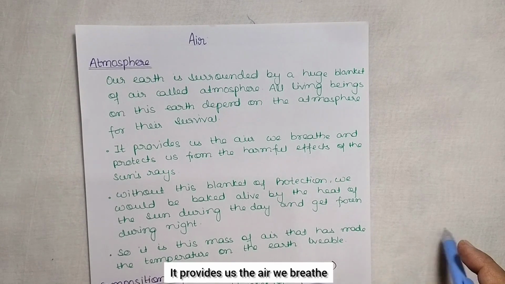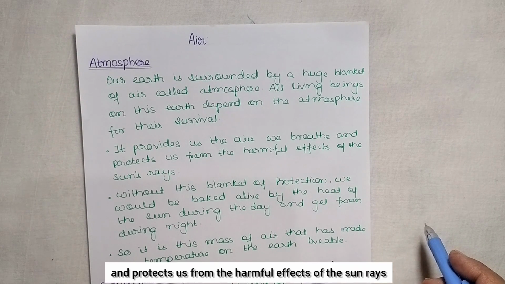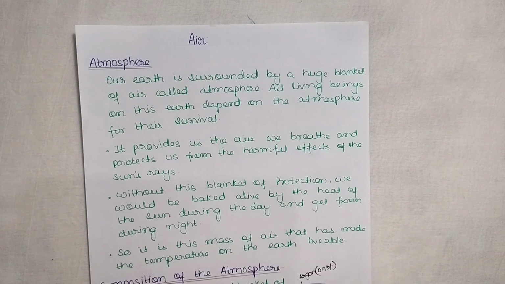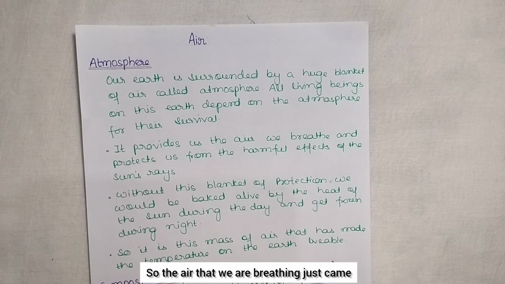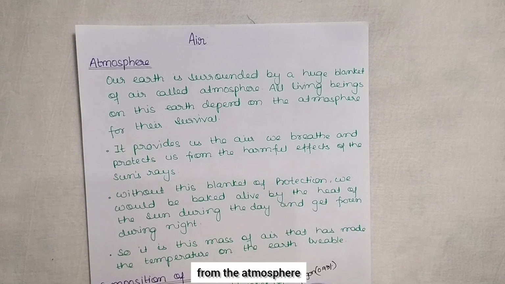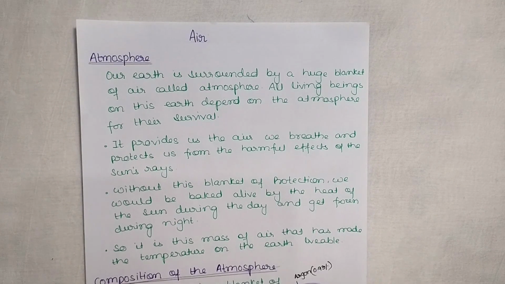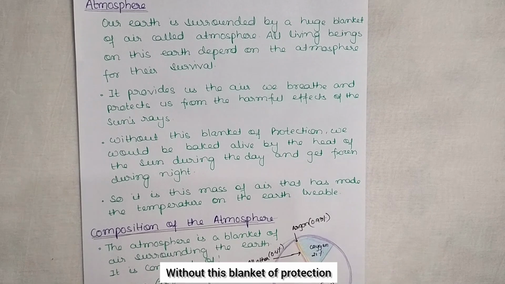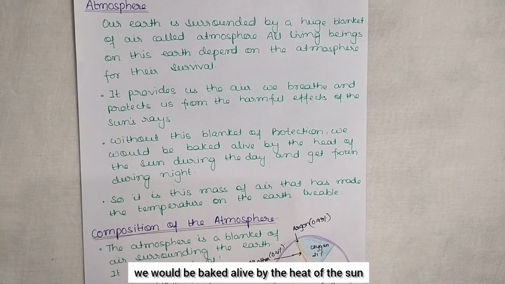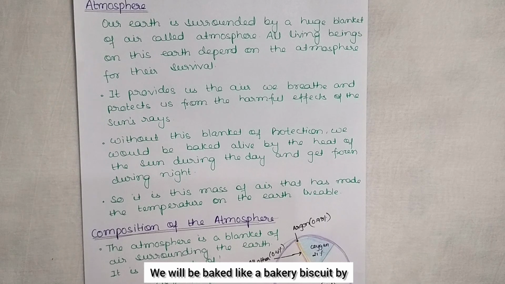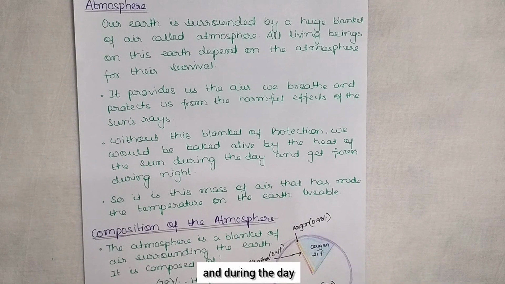It provides us the air we breathe and protects us from the harmful effects of the sun rays. So the air that we are breathing just came from the atmosphere. Not only this, it also protects us from the harmful effect of the sun rays. Without this blanket of protection, we would be baked alive by the heat of the sun. So without this protection, what happened? We would be baked like a bakery biscuit by the heat of the sun during the day,